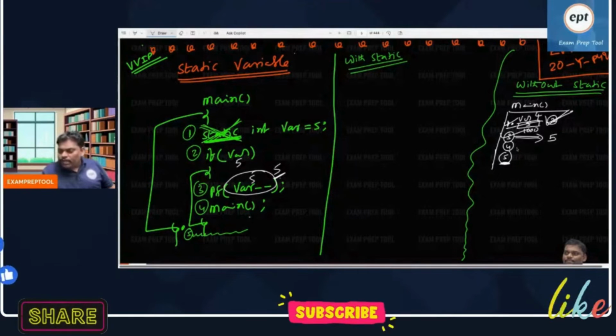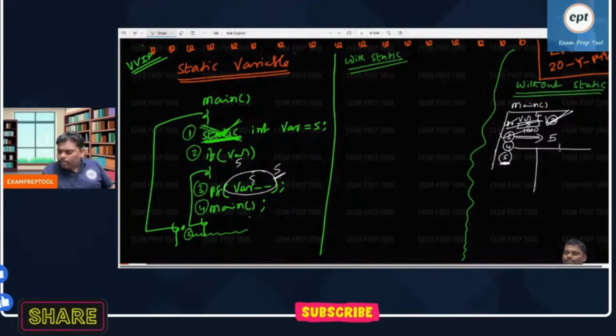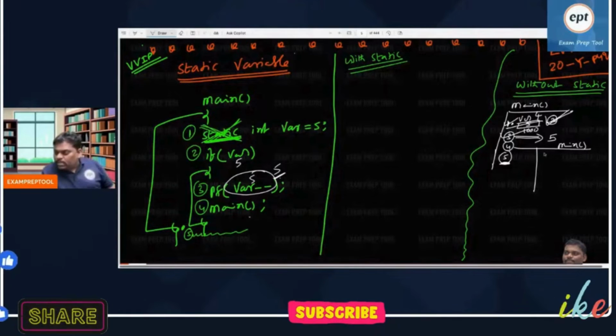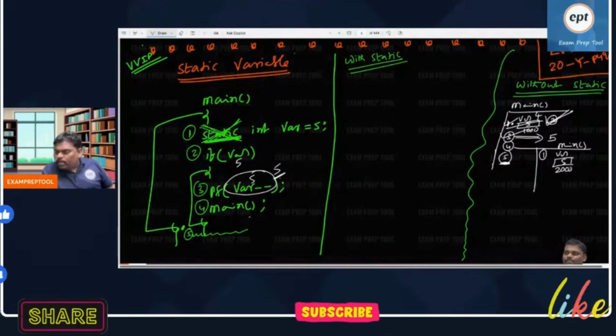Can you see the fourth line? I think the fourth one is a recursion, or not? Fourth one is a recursion. So the main function is called again, same story. Recursion means again same story. What is the one? Create memory for where, where value 5. Address is 2000. Again memory allocated.